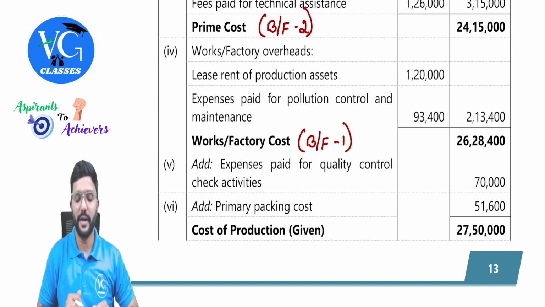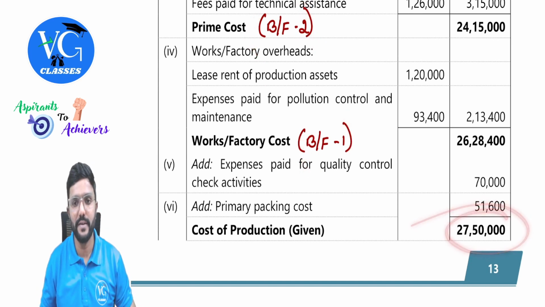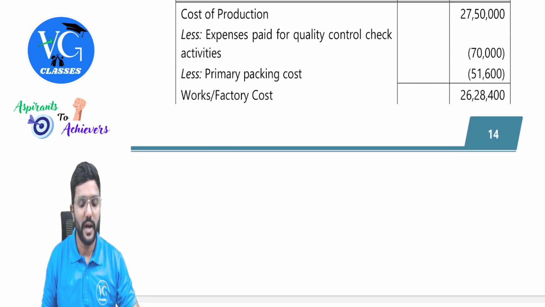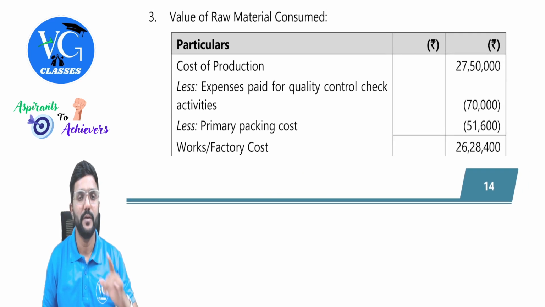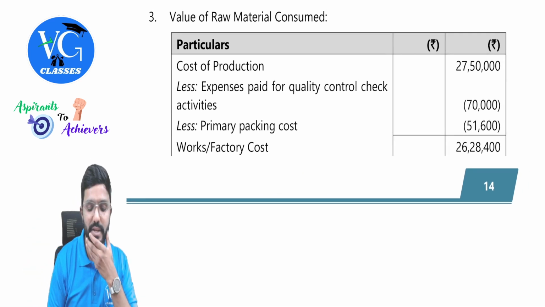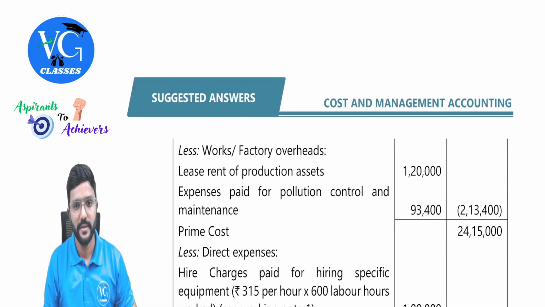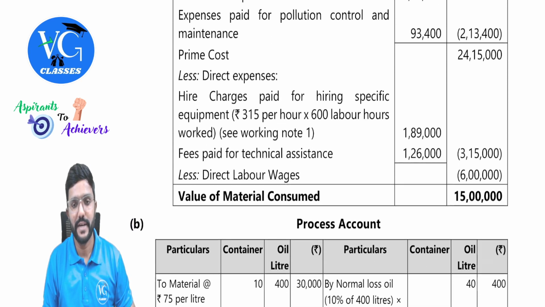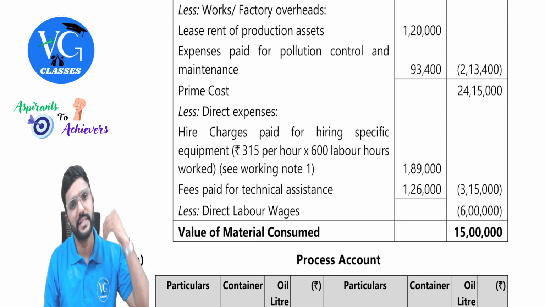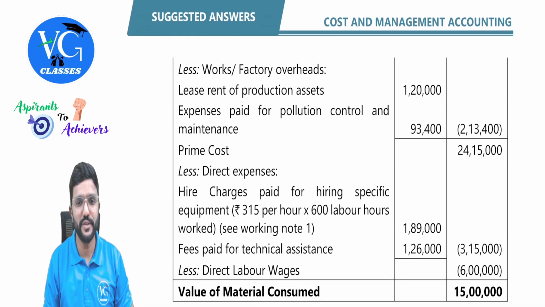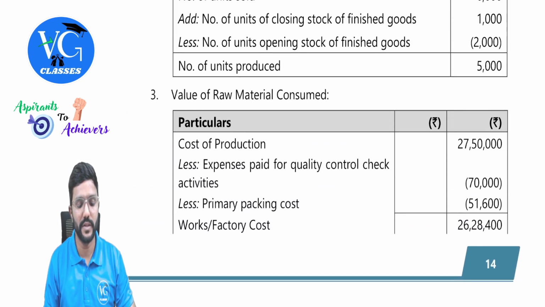Is that clear? If not, in the suggested answers, what they have done is they have taken this as a base and done a reverse calculation. For that, they have given a separate working note. Whatever I just now explained, the same thing they have given here as working note 3, guys. Just have a look into it. If you are running short of time, you can straight away do the calculation in the cost sheet format itself in a reverse way, because working note 3 will take time.